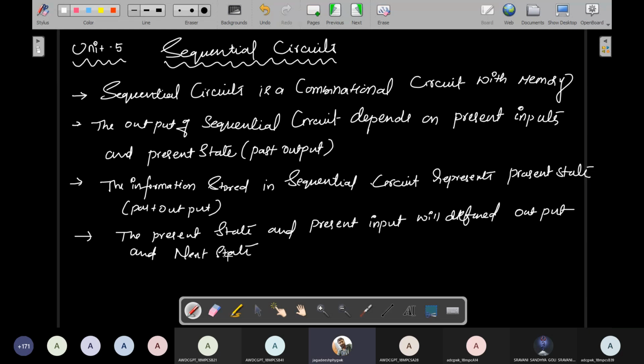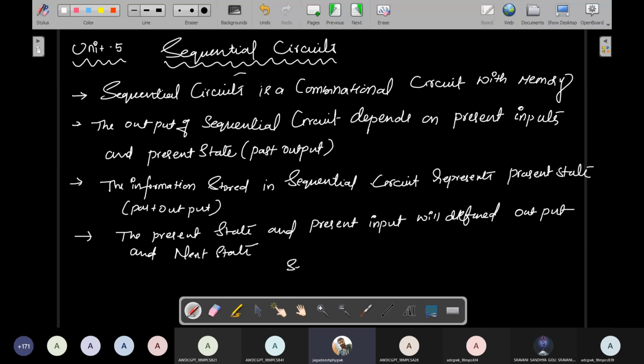Okay, so this is about the sequential circuits key points. So please remember these key points. Why? Because in sequential circuits, the present output depends upon the past output as well as the present input. Okay, so simply I'll write here.